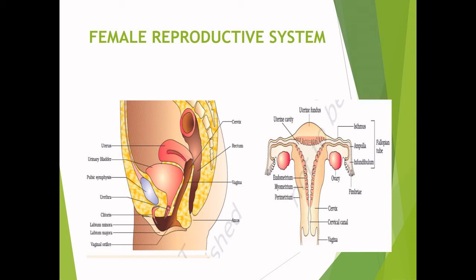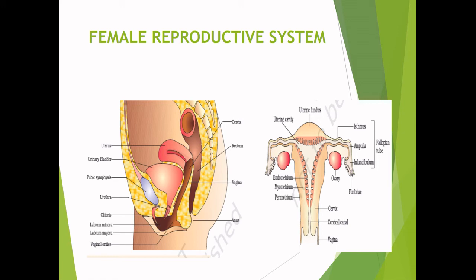Each ovary is covered by thin epithelium which encloses the ovarian stroma, which is divided into peripheral cortex and inner medulla. Fallopian tube extends from periphery of the ovary to uterus. The part closest to the ovary is a funnel-shaped structure and it is called the infundibulum and it has finger-like projections called the fimbriae. Infundibulum leads to ampulla and joins the uterus with isthmus.